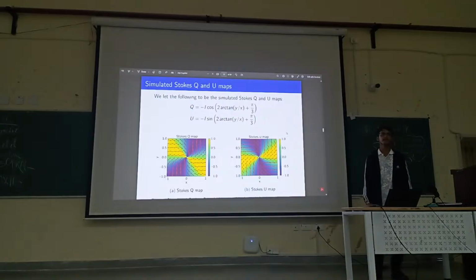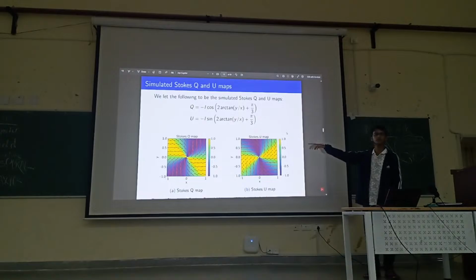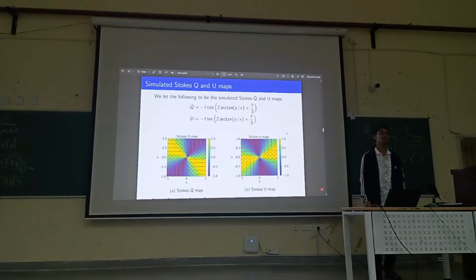What I've tried doing here is to artificially create these Stokes Q and U maps. That is, I synthetically created them. I use these two equations, Q equal to minus I times cosine of this expression, and similarly for the U map, to obtain the Stokes Q and U maps. Originally, however, you will not use an equation to obtain them, but rather your telescopes will collect this data. Here, I'm not showing you any real data.